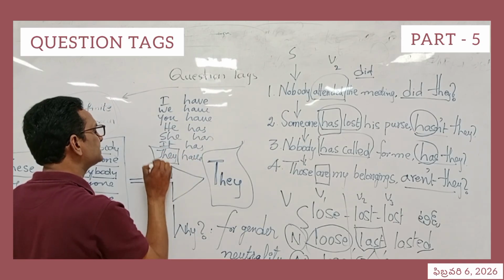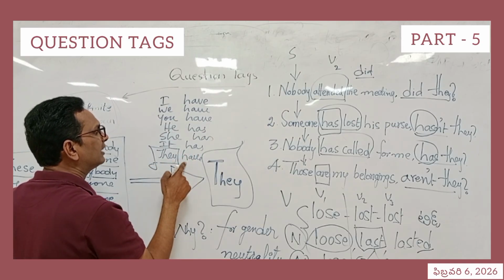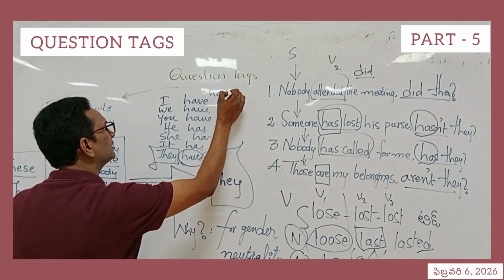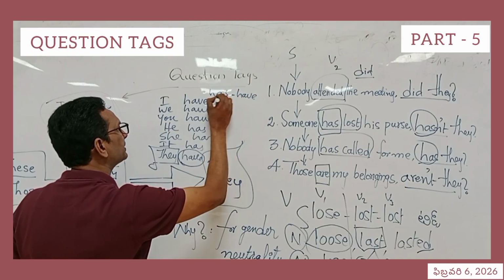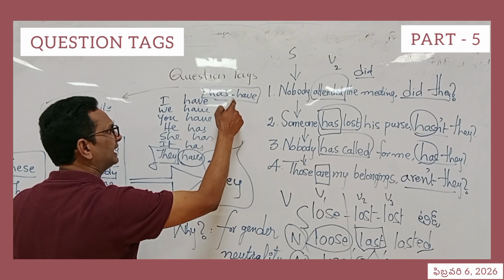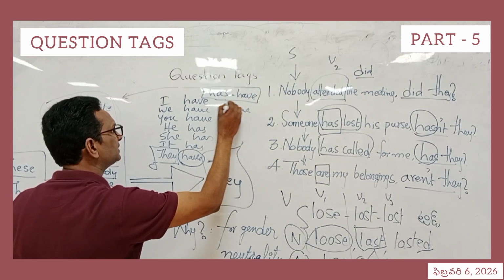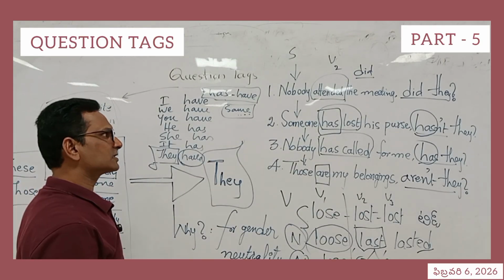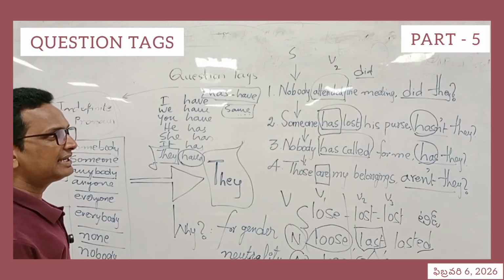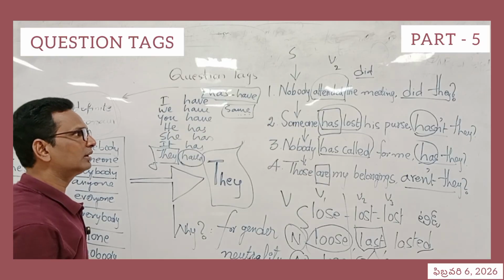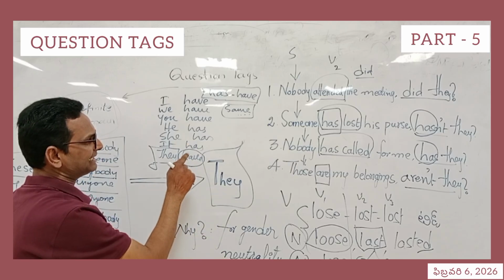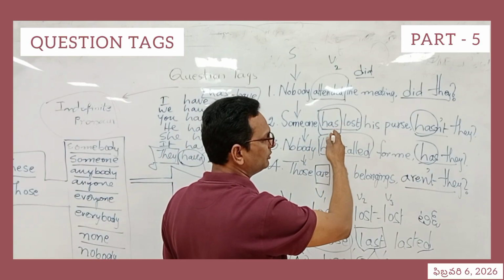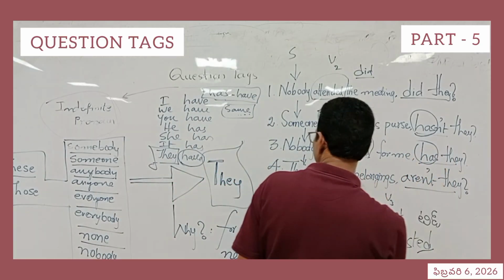They is being present in this list. These are all pronouns, 7 different pronouns. For they, which one is used? Have. So has and have, both of them are used in the present simple tense context. They mean the same. So there is an important discussion when you are asked to use they at the end of the sentences. You should also be mindful and conscious about the appropriate selection of the equivalent helping verb. Though it is has, the equivalent helping verb which is suitable for they is have.